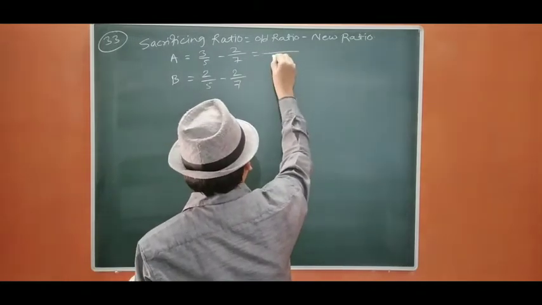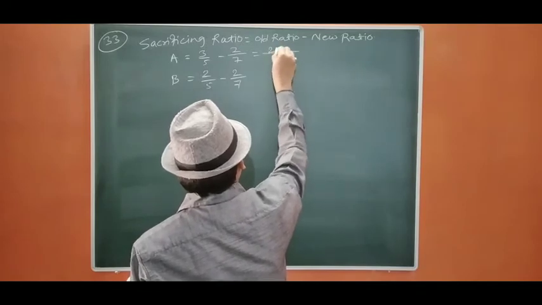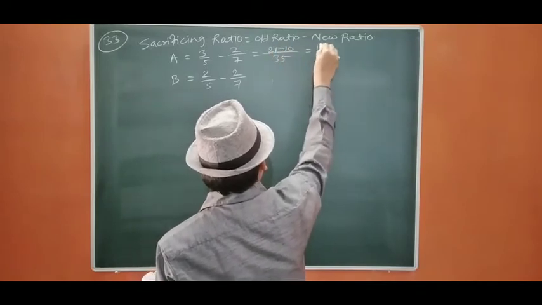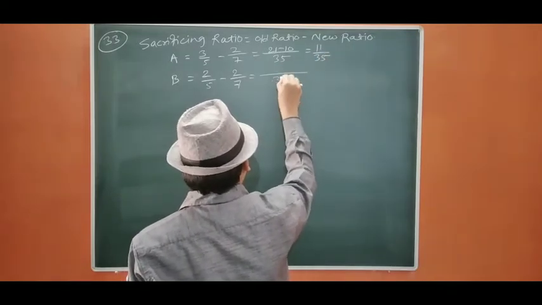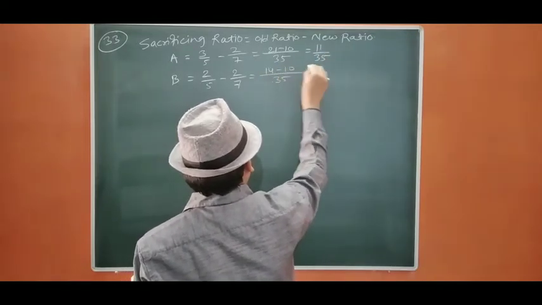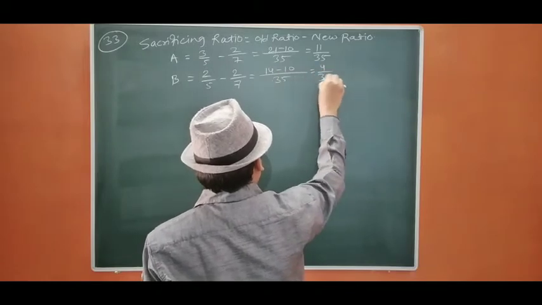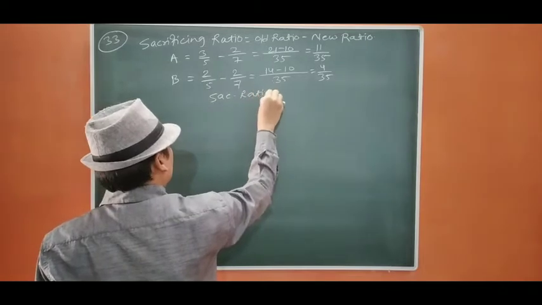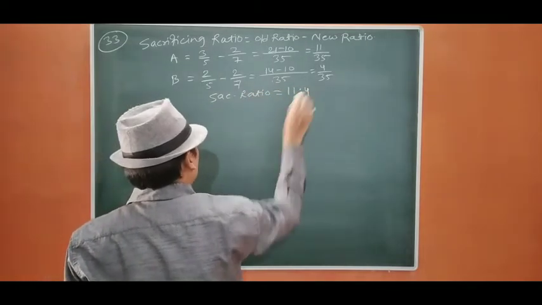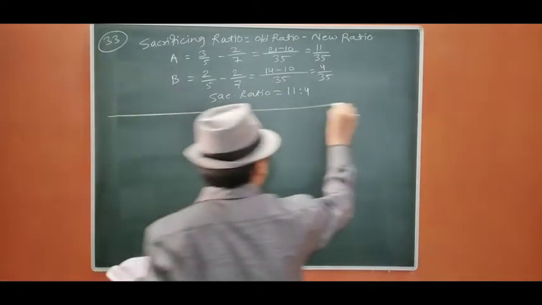So it is going to be 35, 7 threes are 21, 5 twos are 10, 11/35. For B, 35, 7 twos are 14, 5 twos are 10, 4/35. So the sacrificing ratio equals 11:4.